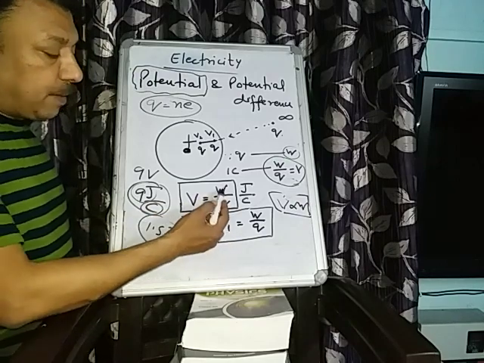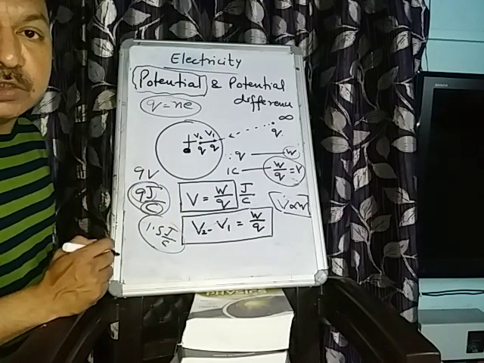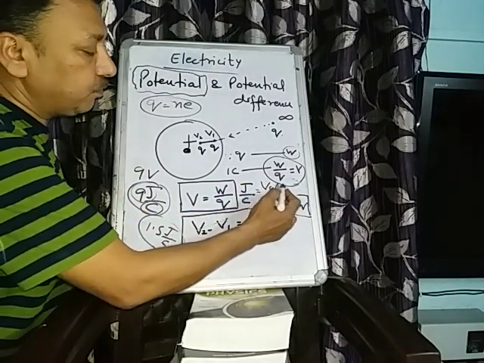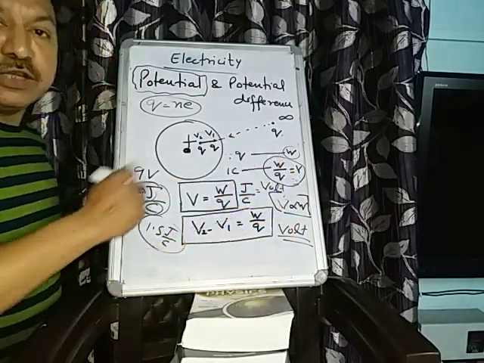So V is equal to W upon Q. And what is joule upon coulomb? Joule upon coulomb is the unit of potential, and in the SI system it is known as volt. Volt is the unit of potential.